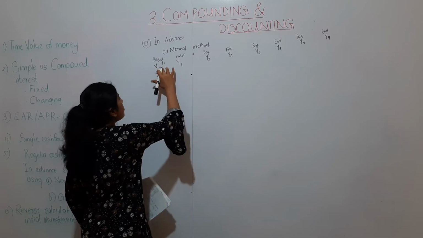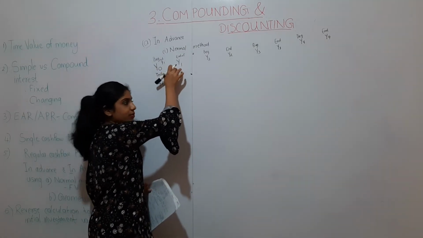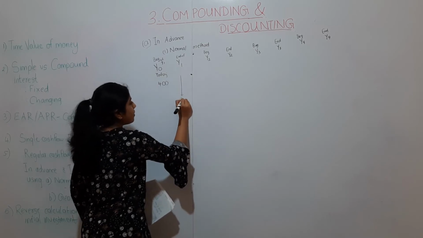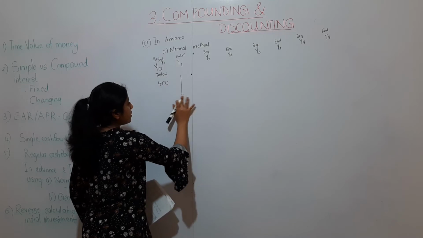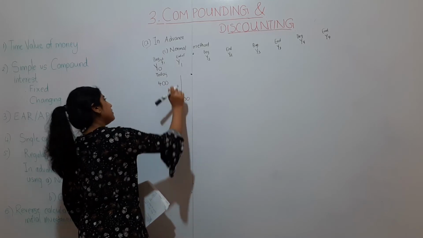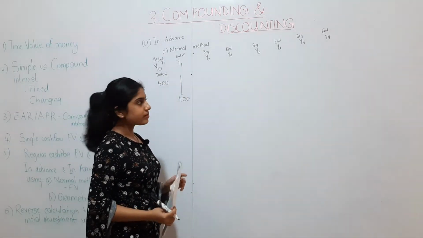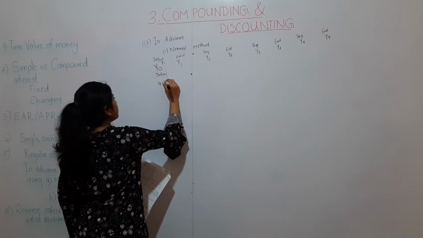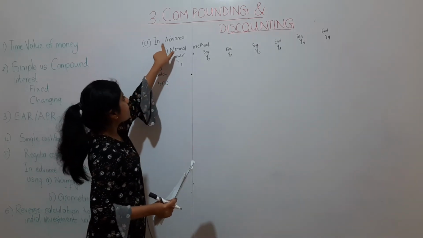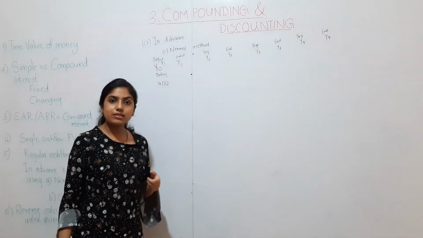Now, from now to the end of 1 year, it is 1 year. So this can be considered as a 1 year period. Now, this is payment in advance. Now, what does advance mean?